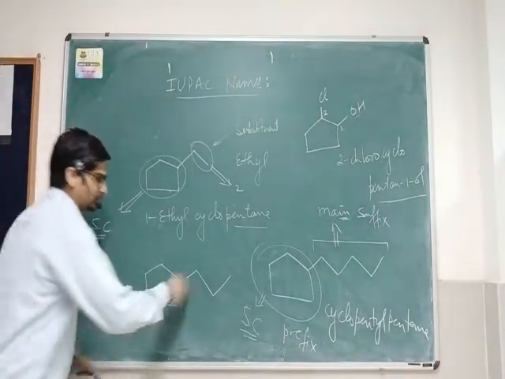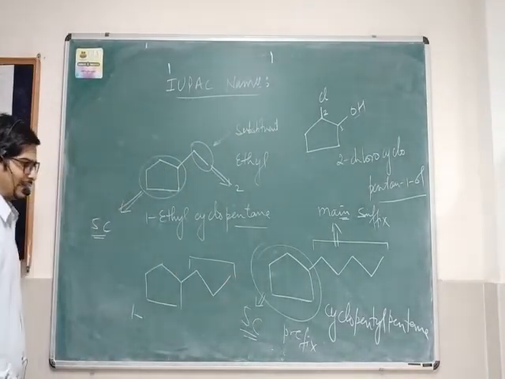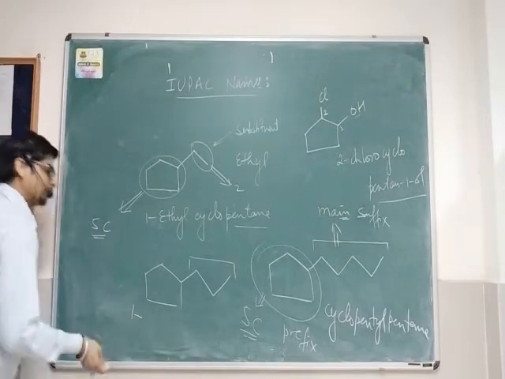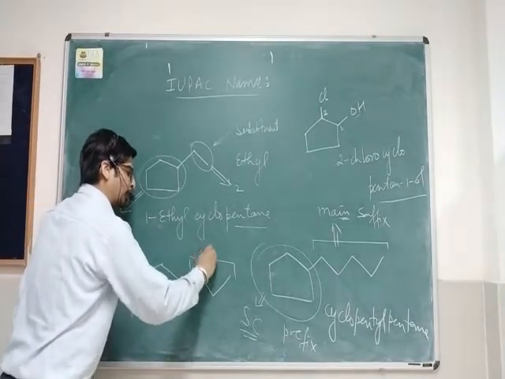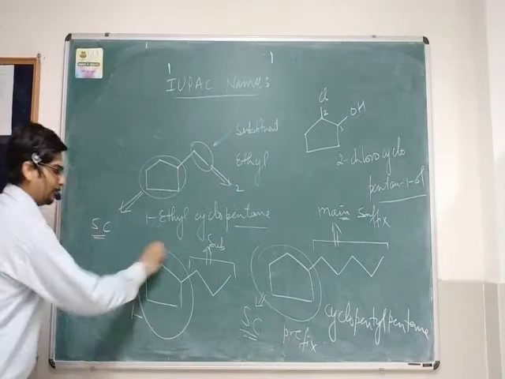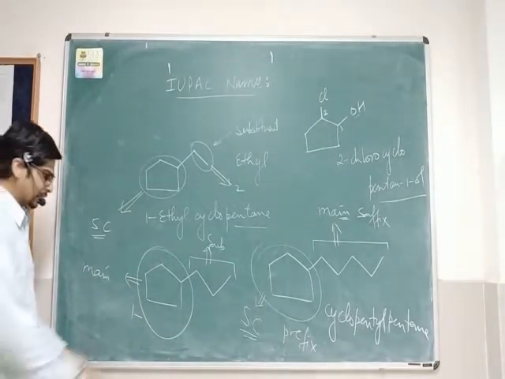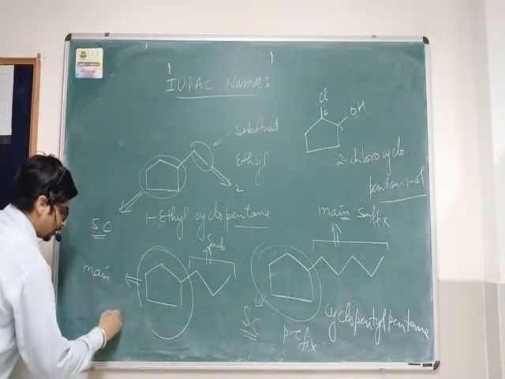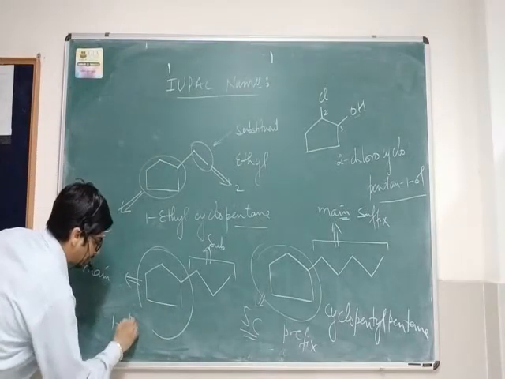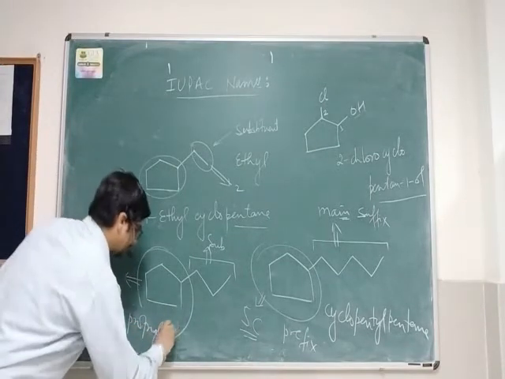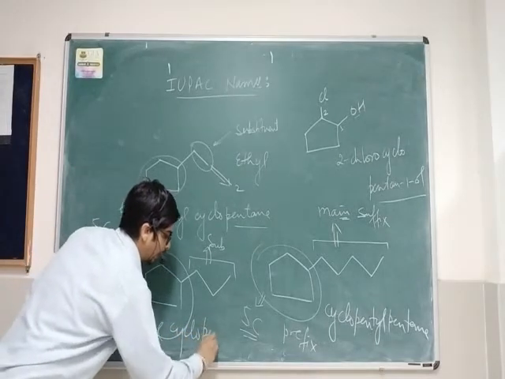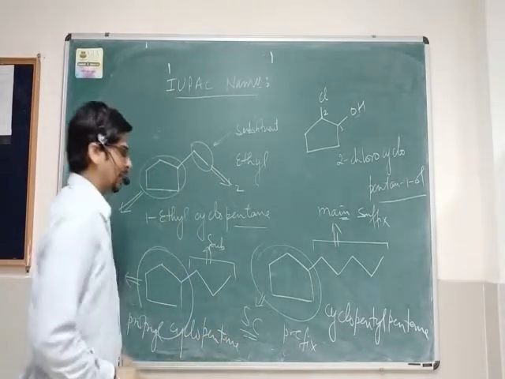But when you have a lesser number of carbons in the side chain, the side chain becomes the substituent and the ring becomes the main one. So what is the name of this compound? You can write 1-propylcyclopentane. I hope you understand the concept.